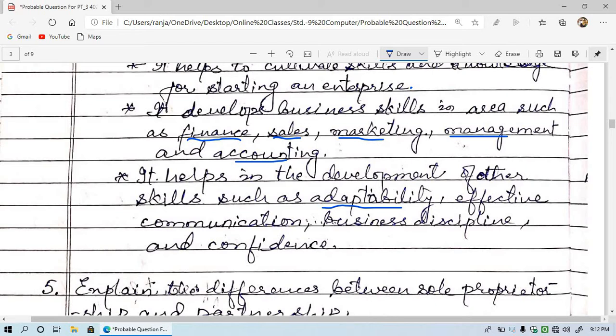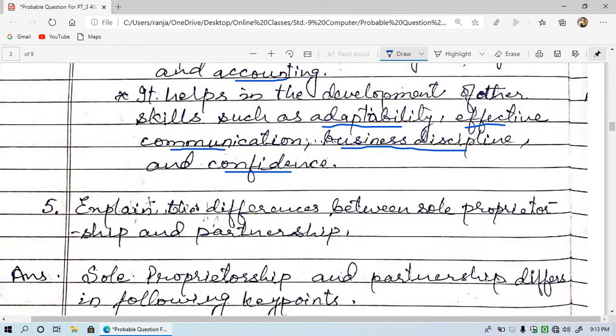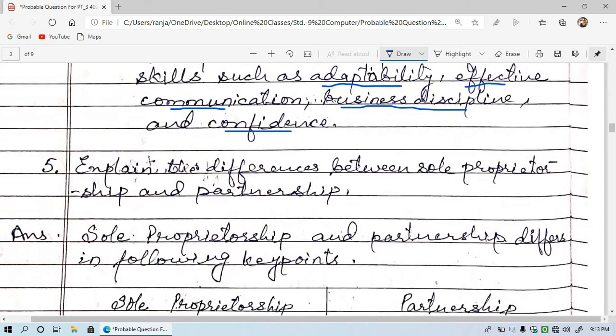Means one person understands how to get adapted in different environments and in different markets. Then effective communication, they learn how to speak and how to communicate things. Then business discipline, they also learn the different business disciplines. And confidence, they gain confidence by the success of the business and at many other levels also.